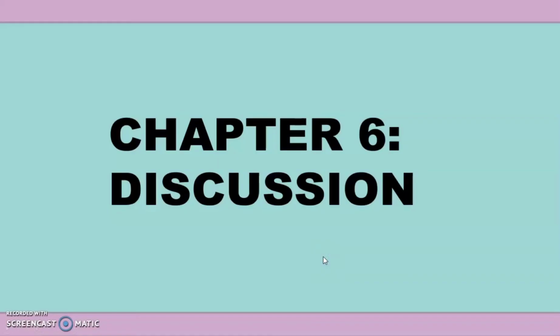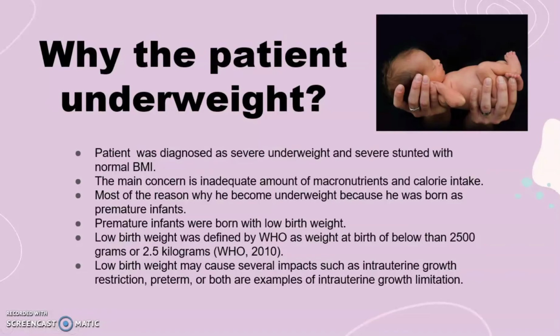Now we move on to the chapter 6 discussion. Why is the patient underweight? The main concern is inadequate macronutrient and calorie intake. Most of the reason he became underweight is that he was born as a premature infant. Premature infants are born with low birth weight. Low birth weight was defined by WHO as weight at birth below 2.5 kg. Low birth weight can cause several impacts such as intrauterine growth restriction and preterm birth.